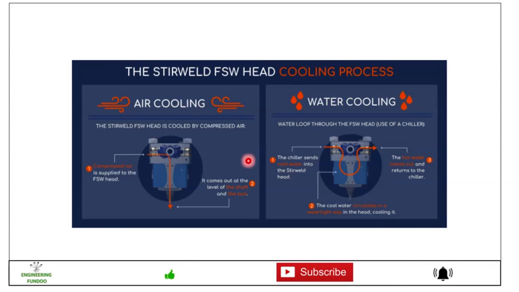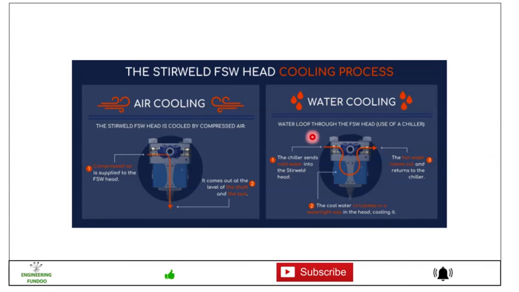And then this is one of the examples of how the stir weld FSW head cooling process works. There are two types of cooling. One is air cooling. Here you can see the stir weld FSW head is cooled by compressed air. Here the compressed air is inserted inside the head, and then it comes out at the level of the shaft and the tool.